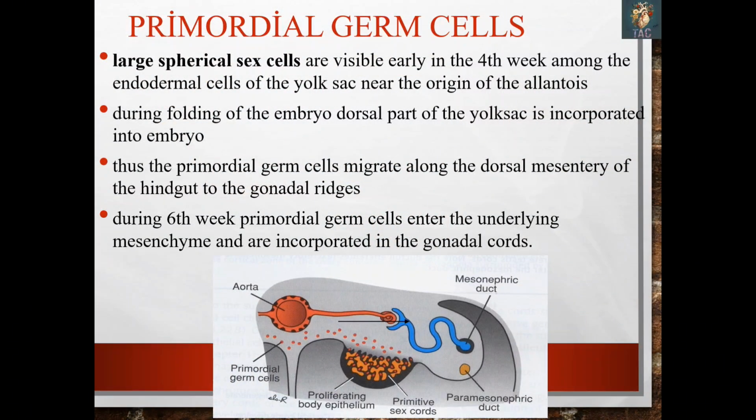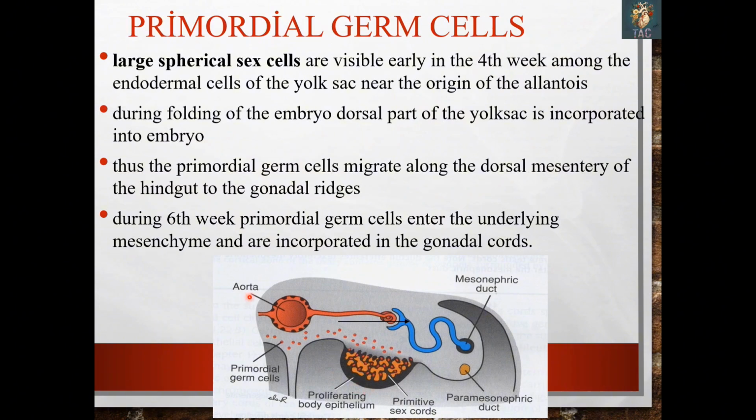So these primordial germ cells are the large spherical sex cells. They are visible early in the 4th week among the endodermal cells of the yolk sac near the origin of the allantois. During folding of the embryo, the dorsal part of the yolk sac is incorporated into the embryo. Thus, primitive germ cells migrate along the dorsal mesentery of the hindgut to the gonadal ridges. So in this diagram also you can see that this is the area of the gonadal ridge. Here you can see this is the area of the dorsal mesentery, and you can see the migrating primordial germ cells which are migrating through the dorsal mesentery into the area of the